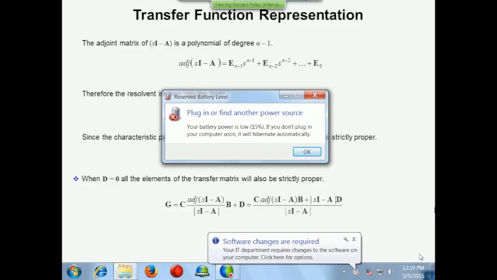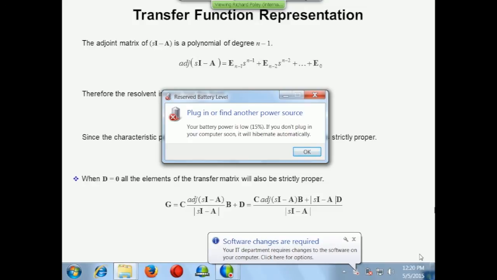And bring it all over the same denominator, and we multiply D by this determinant, you've got C times the adjoint of sI minus A times B plus the determinant of sI minus A times D, over that. Now, the significant thing here is C times the adjoint of sI minus A times B has degree n minus 1. The term on the right, the determinant of sI minus A times D, has degree n, and this has degree n in the denominator. So, what are the elements of the transfer matrix G now?